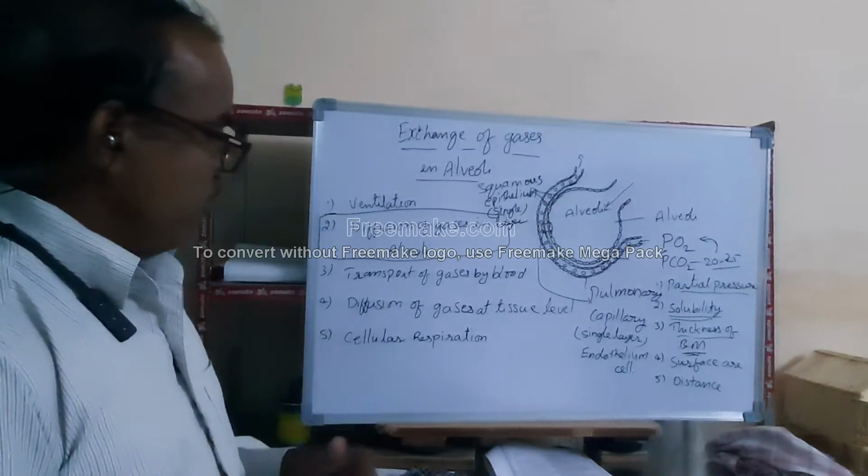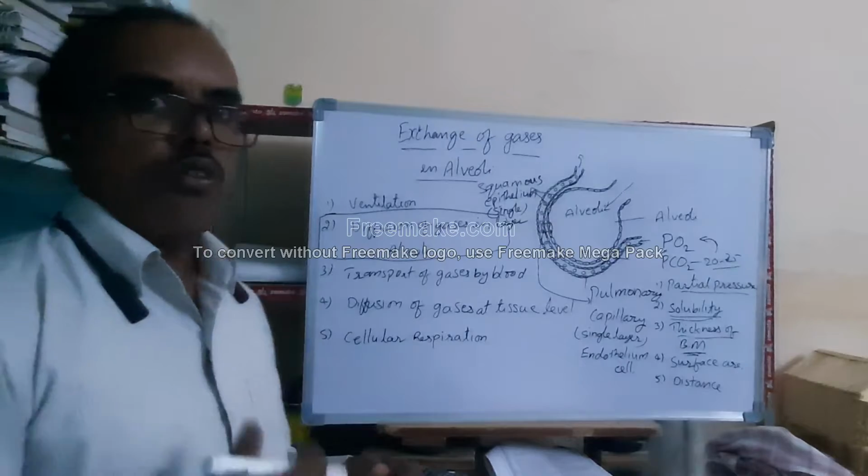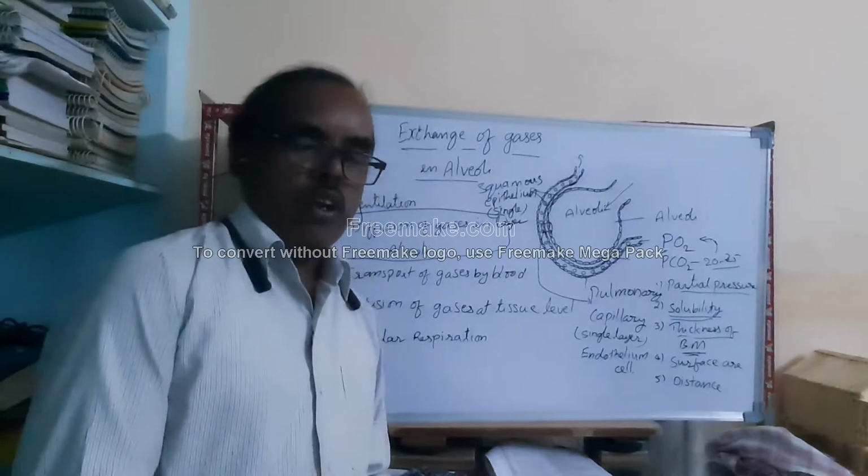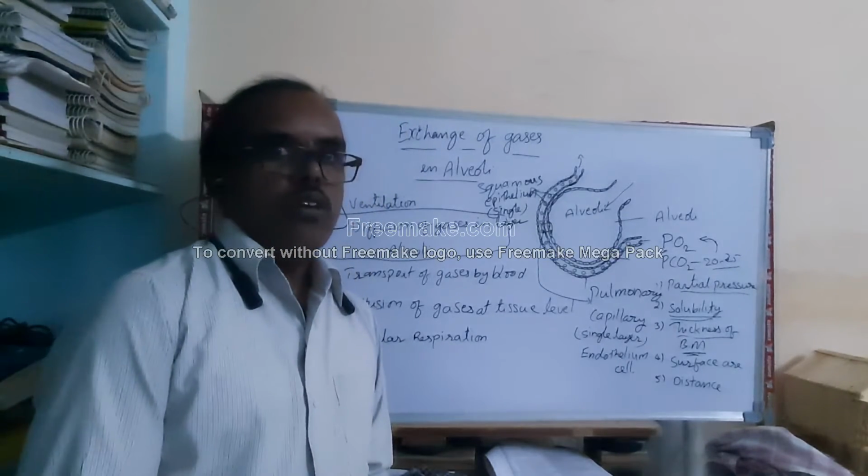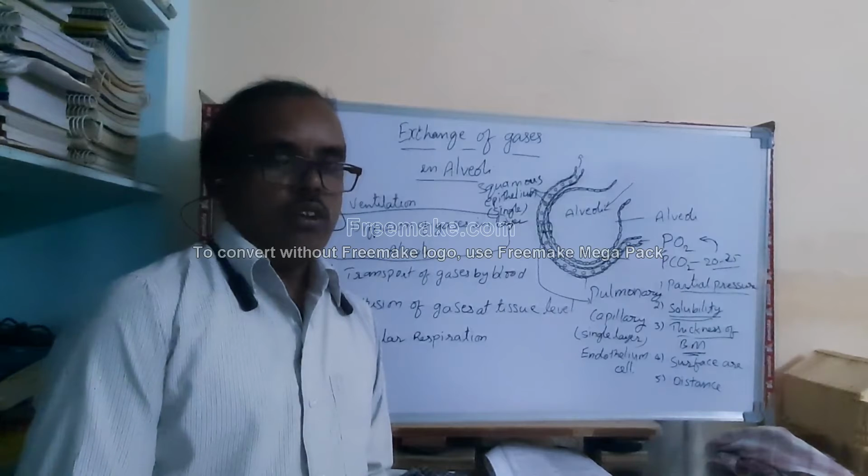Cellular respiration is nothing but the process of burning glucose in the presence of oxygen to produce energy.